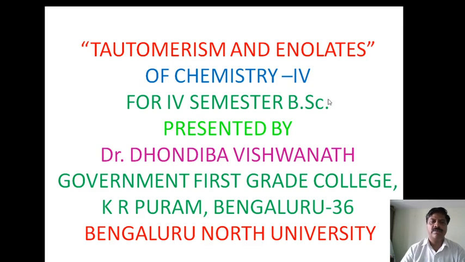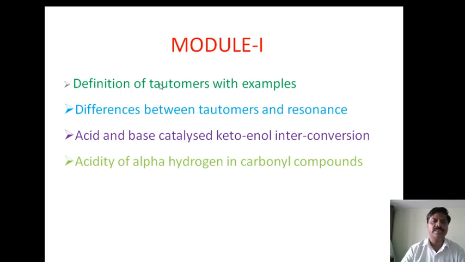Chemistry, Bangalore North University. Now this topic I divide into 4 modules. First module is the definition of tautomers with example, second, differences between tautomers and resonance, third, acid and base catalyzed keto-enol interconversion. Fourth point will be acidity of alpha hydrogen atom in carbonyl compounds. Now we have to study one by one.